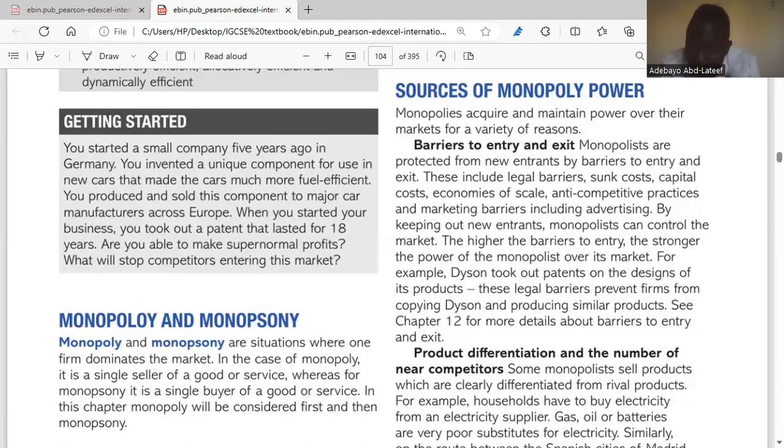One of them is anti-competitive practices, which means they're not allowing other businesses to set in. Economies of scale, which means they have the ability to buy in larger quantities and to be able to sell at a lower price. Then the capital cost, the cost of setting up the business might be so high that small firms cannot have that financial capability. Legal barriers, they might be able to get authority from government to allow them to be the only ones selling in such an industry.